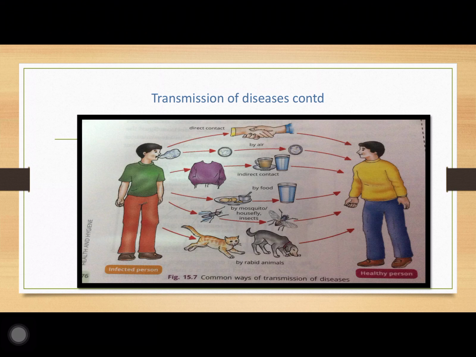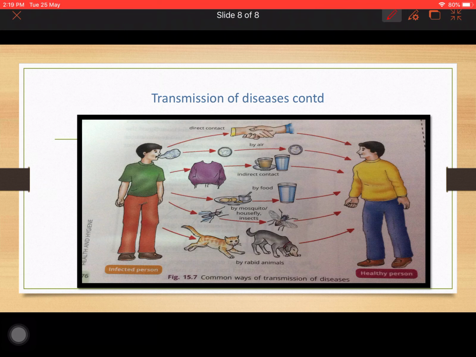This is the transmission of diseases. First, we have told you that diseases are transmitted from one person to another through direct contact, then by air or through droplets. For indirect contact, if an infected person is drinking water and that water is taken by a healthy person, he or she will get infected. Wearing clothes also. Food also is a matter of indirect transmission, because if he is taking a bite of cake and only this person eats it, he will get infected.